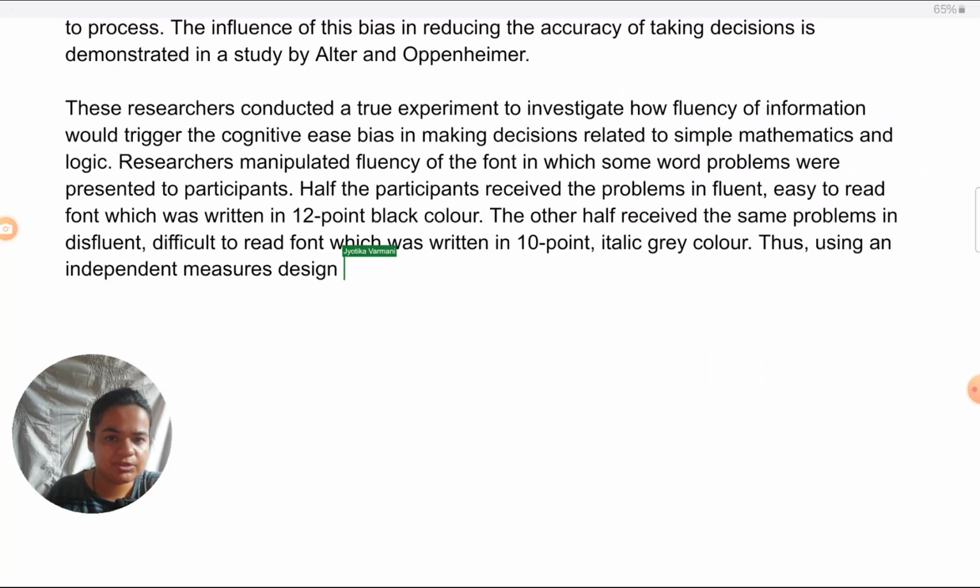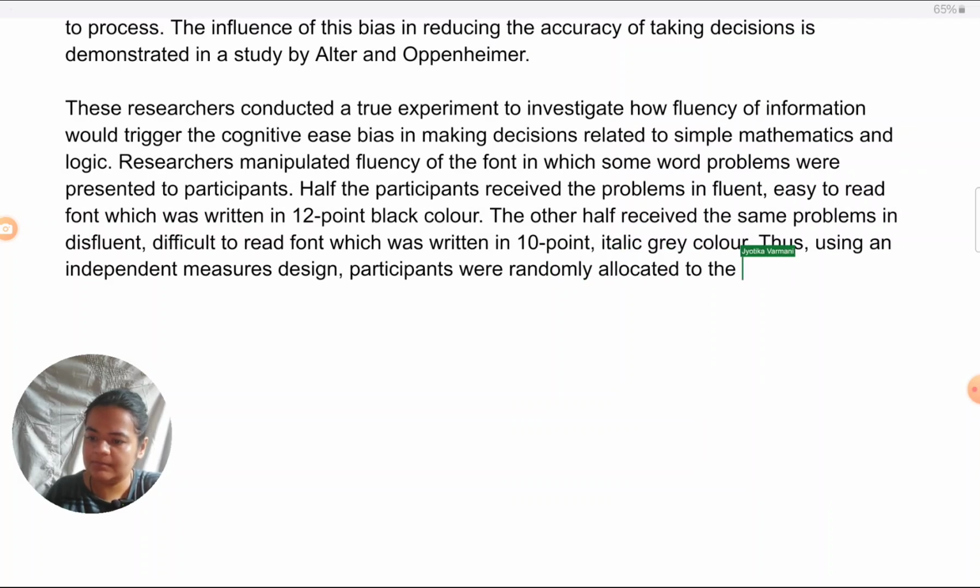I'll add one more feature here. Participants were randomly allocated to the fluent or disfluent conditions. Okay, also not mentioned in the mark scheme, but it's understood when it comes to an experiment, there is going to be a hypothesis. So I would like to suggest what the researchers were expecting. What was their prediction? It was hypothesized that